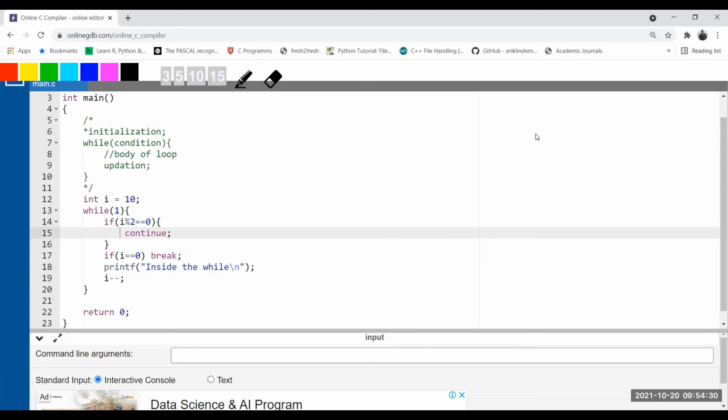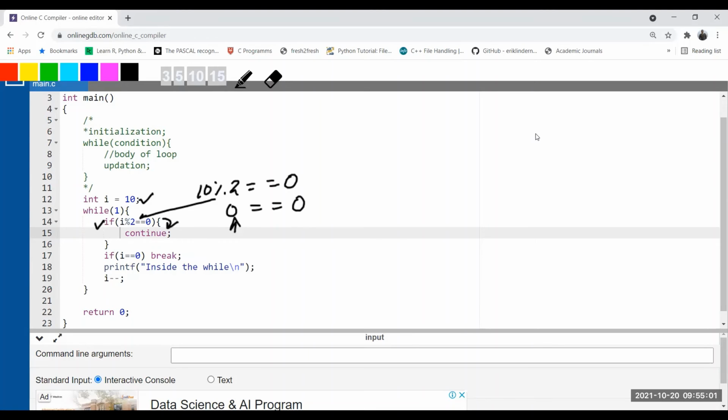Okay, there is no remainder. Here you can check. Now the value of I is 10. So what will happen? You are evaluating 10 modulus 2 equal to 0. This is the expression that we have written here. So 10 modulus 2, remainder is 0. So 0 equal to 0, it is true. So that means whenever the value of I is an even number, the remainder will be 0 and this condition is true. So when this condition is true, what will happen here? Let me show you. The continue statement is going to be executed.